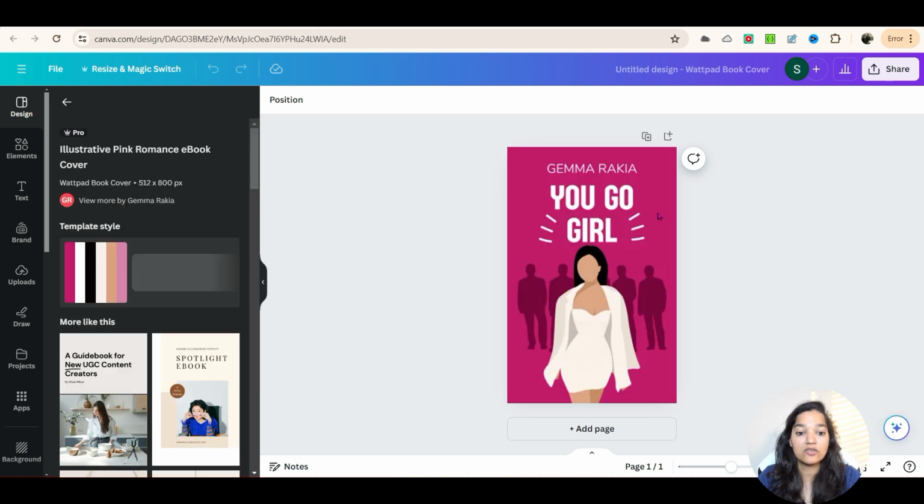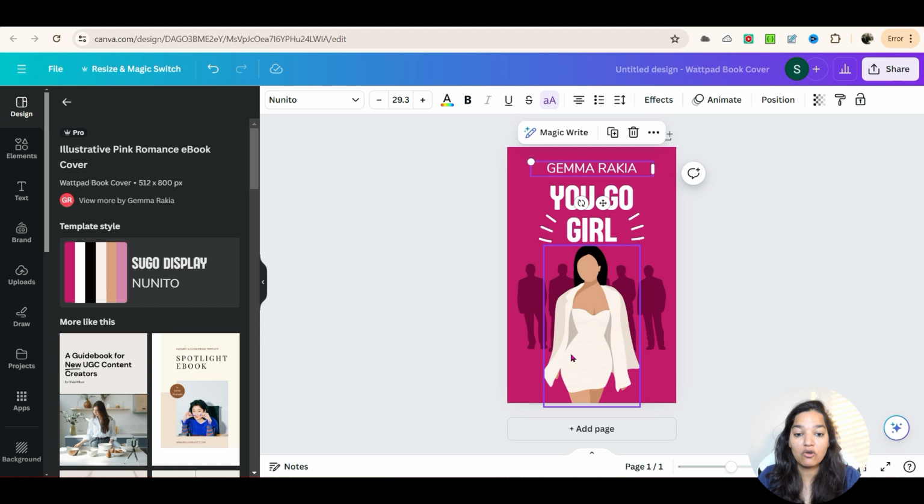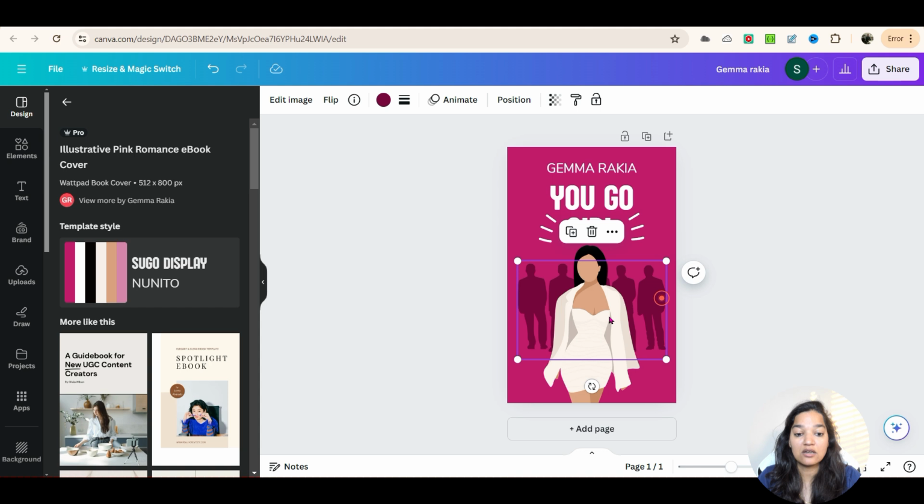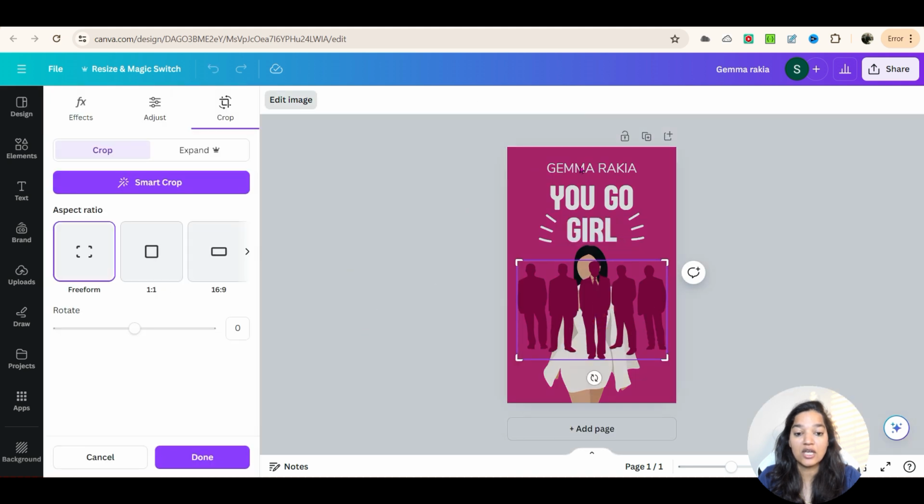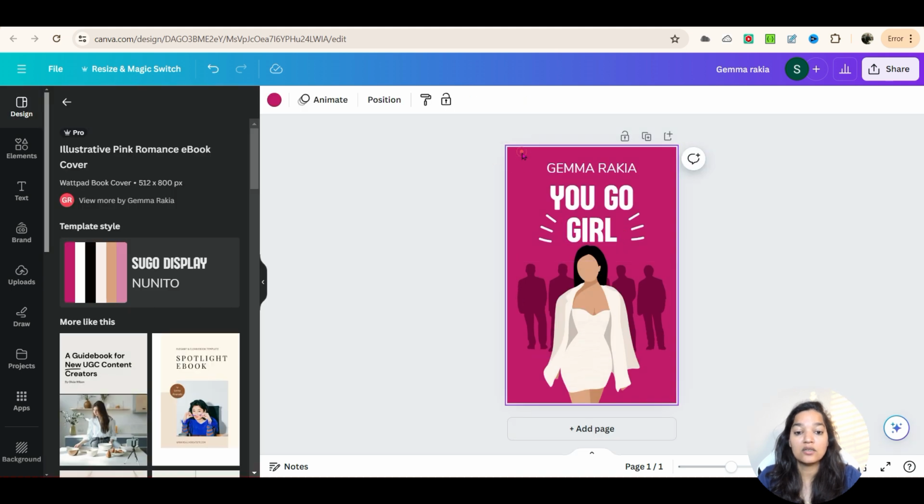So let's say this is one we have. Now you can customize everything on this ebook, from its name, from the title of the ebook, then this image is there, then this illustration is there. You can change anything. You can change the background color, things like that. You can do all of this within your ebook cover. So you can create ebook as well as ebook cover within Canva. What used to happen before was Canva used to give you much better templates of ebooks, but those templates are not available right now, but we have at least something to start with. So ebooks is another thing that you can create within Canva.